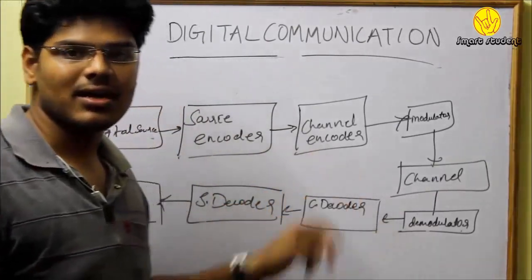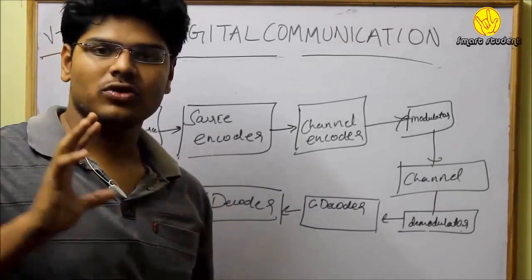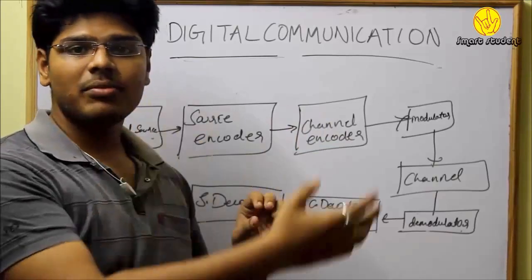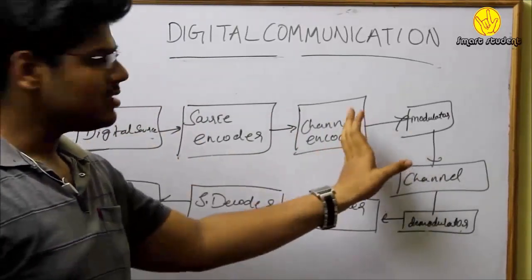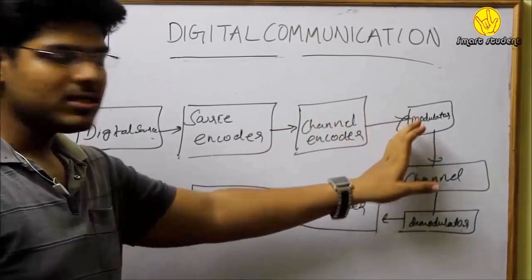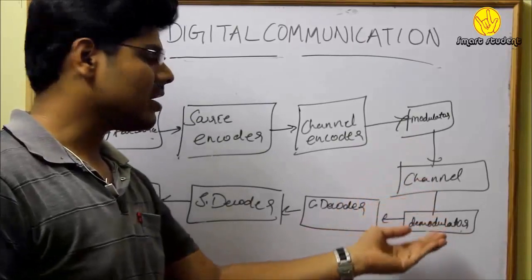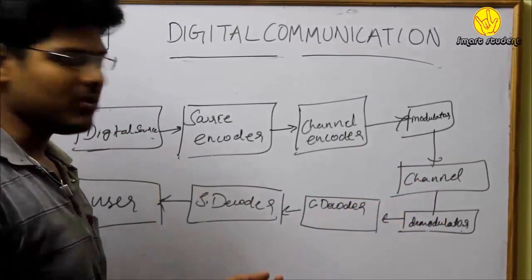Here comes a channel encoder. Channel encoder provides one-to-one mapping between this original signal, that is the digital signal, and the signal with which reliable communication is possible. And here comes the modulator. This is where the one-to-one mapped modulation takes place, and we'll get into the channel and we'll get back to the message signal by doing all the reverse process.